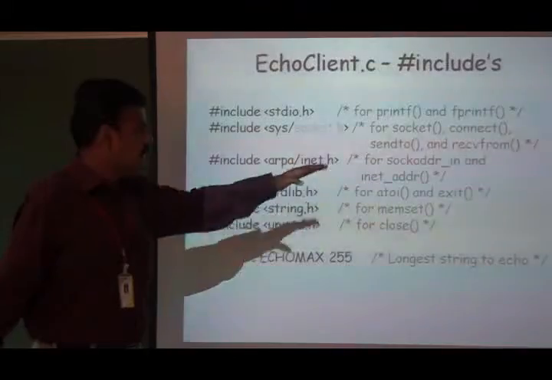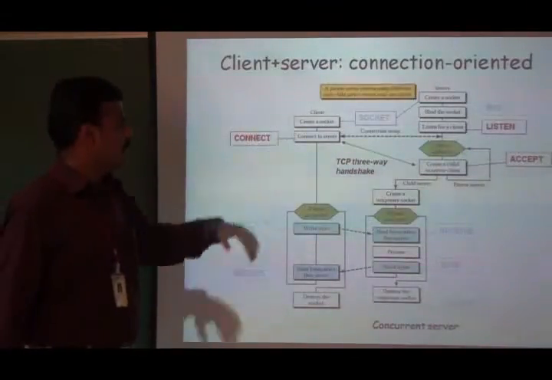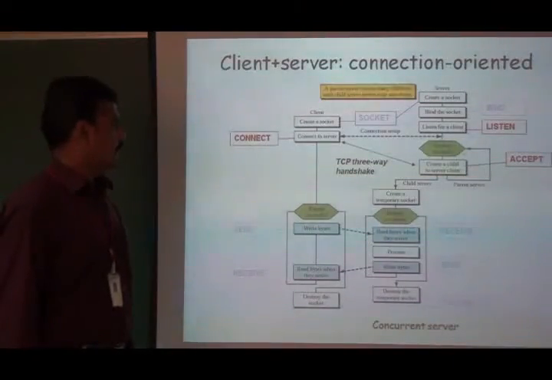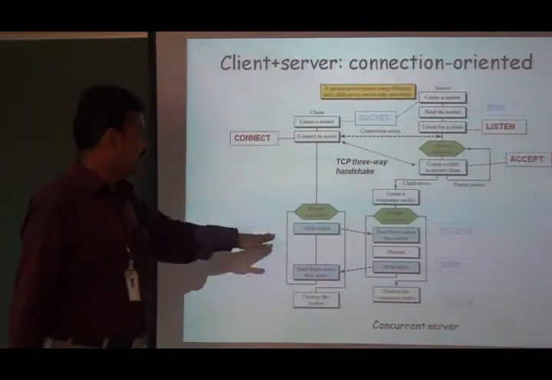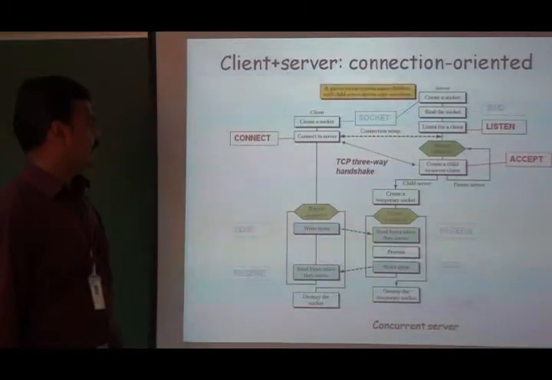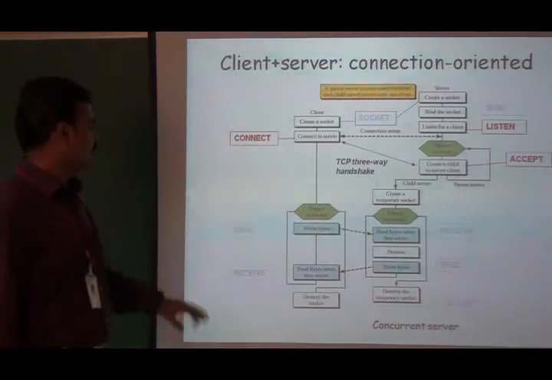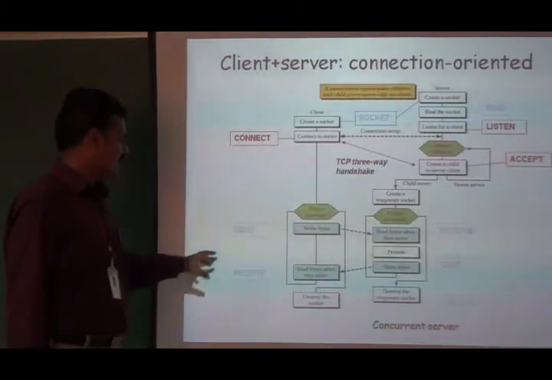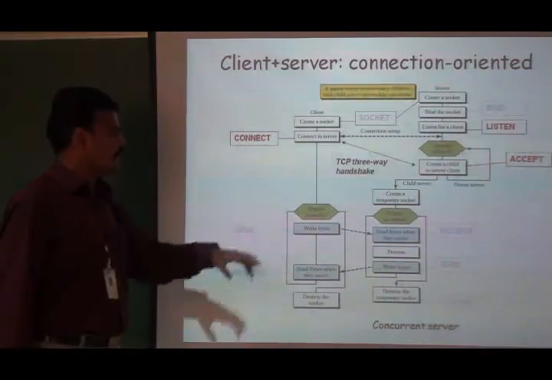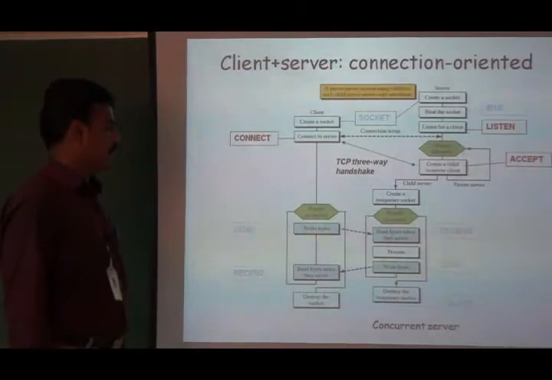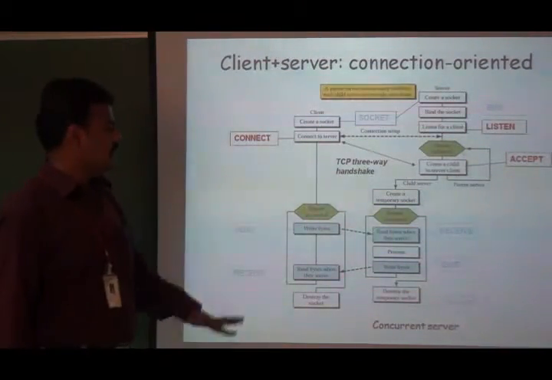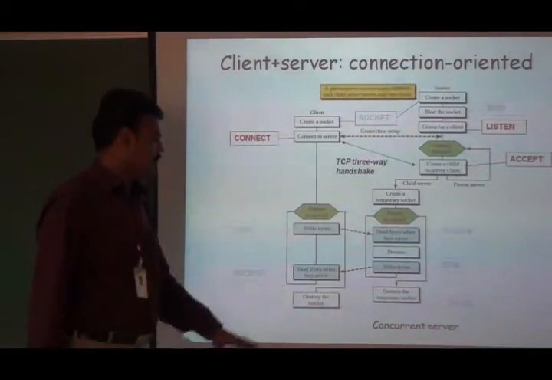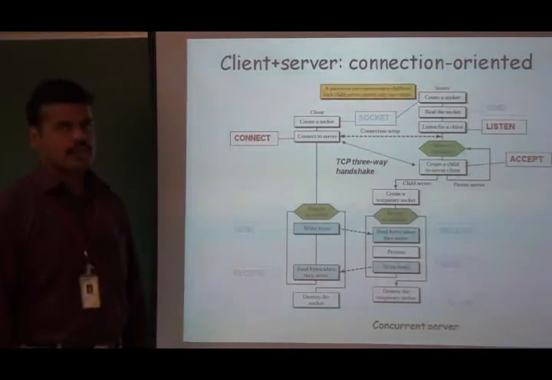After executing the accept system call, the server will call the fork system call to create a child. That particular child will take care of the particular client. The client will perform network input output operations by making use of the send and receive functions. Again, the server can also perform network input output operations with the help of the send and receive functions. Thereafter, it is necessary to destroy both sockets with the help of the close function.